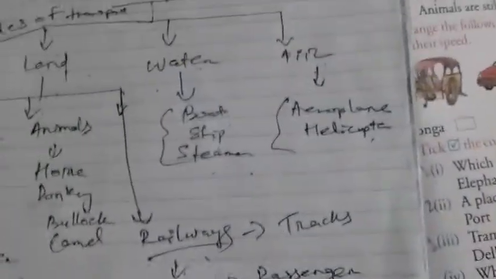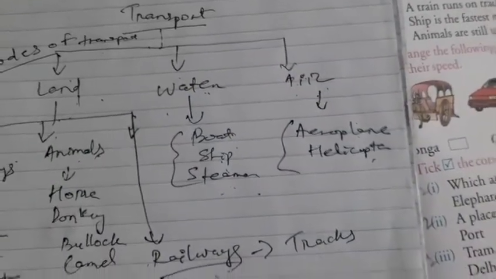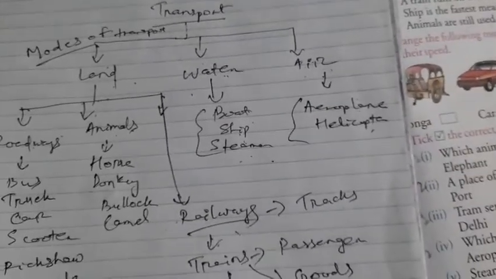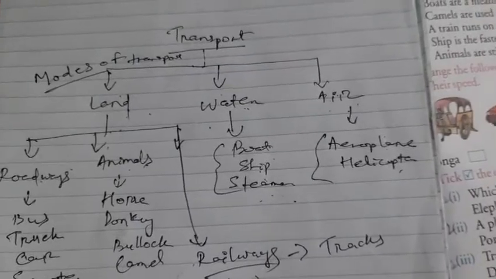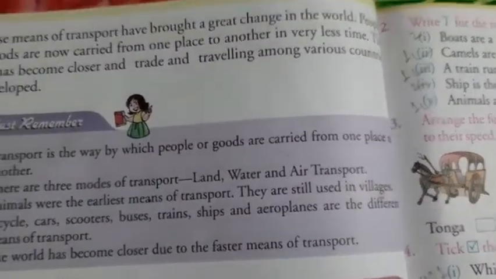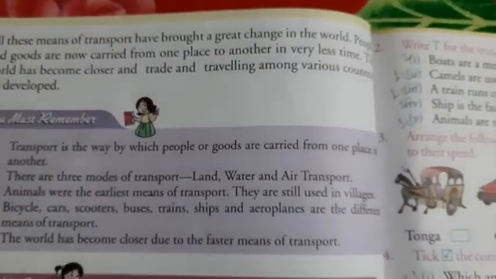Things can be exported or imported. People come closer, whether for visiting, business, moving or entertainment. The world becomes very close.